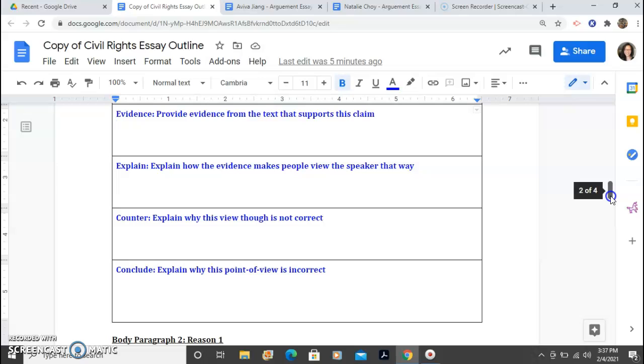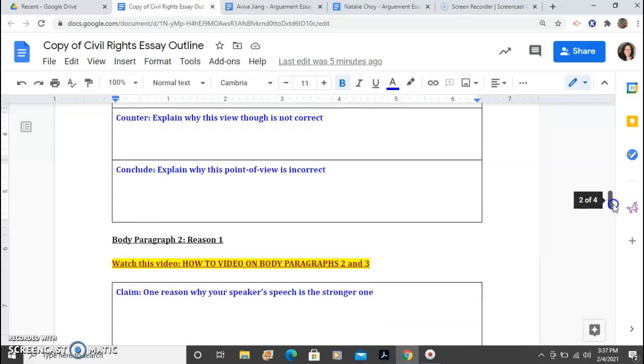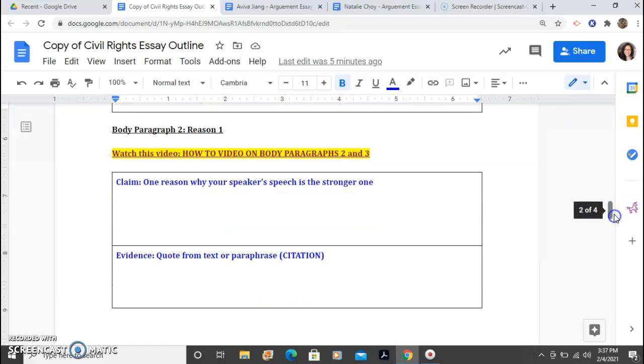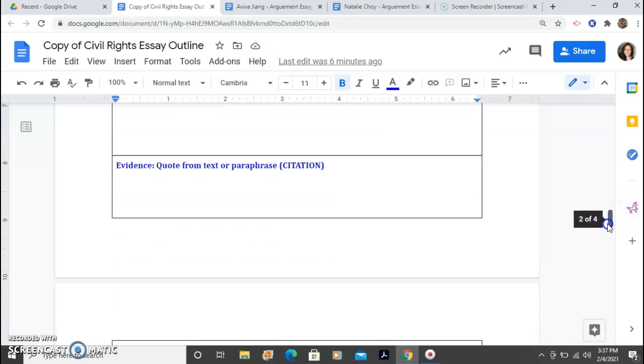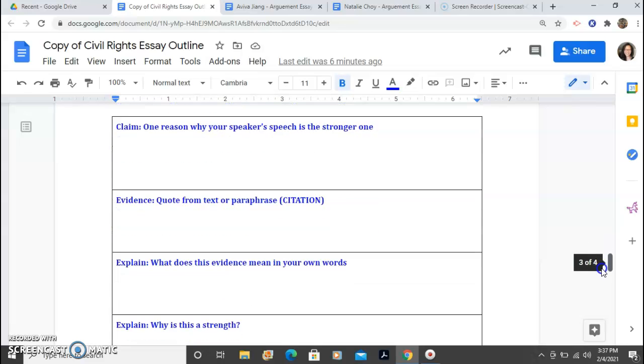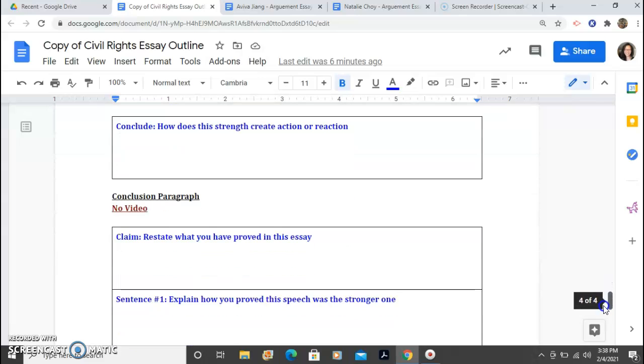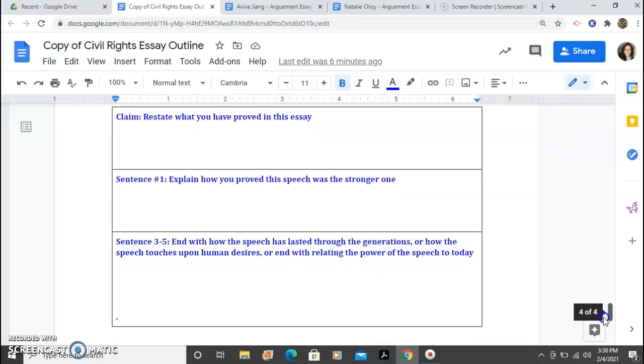As you fill out this outline, note that it should be in complete sentences, not bullet points, because once you're finished with each of these components, you'll see that you've pretty much written out your 5-paragraph essay. In total, you have 2 body paragraphs, 1 counterclaim, an intro paragraph, and a concluding paragraph that wraps it up. So as I scroll through these sections, you'll see that you'll walk yourself through each section day by day. You will need to cite quotes from the speech, and then once you finish, you've pretty much completed your